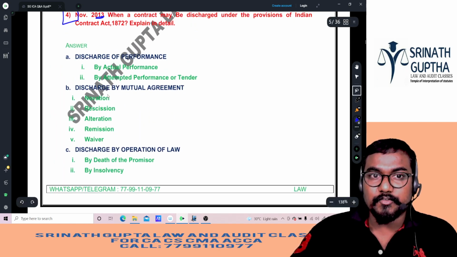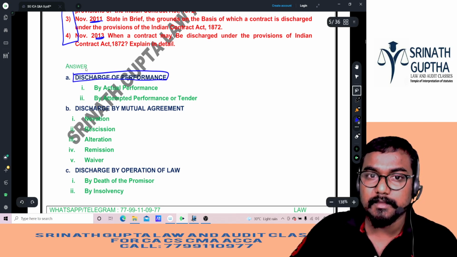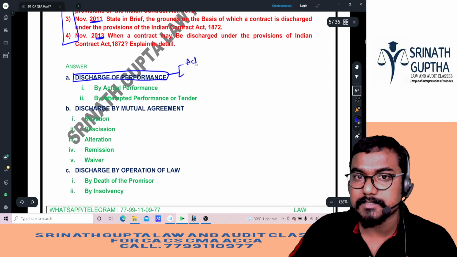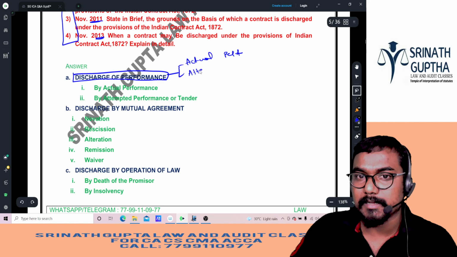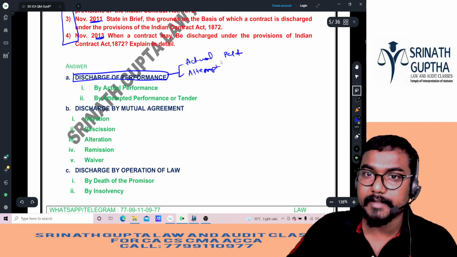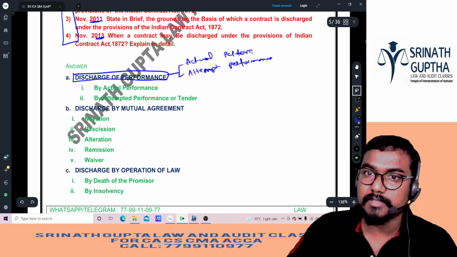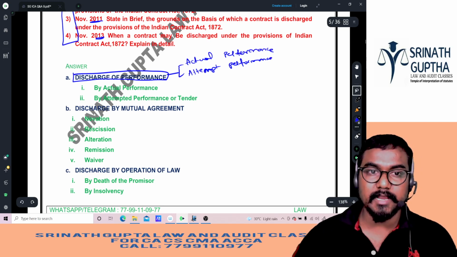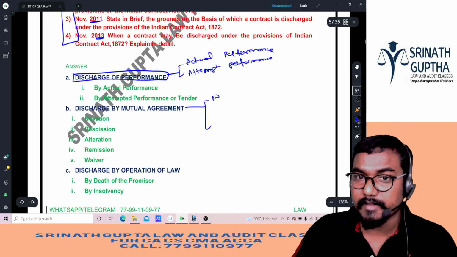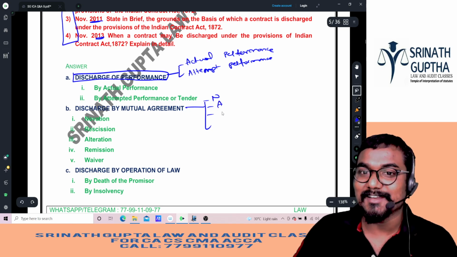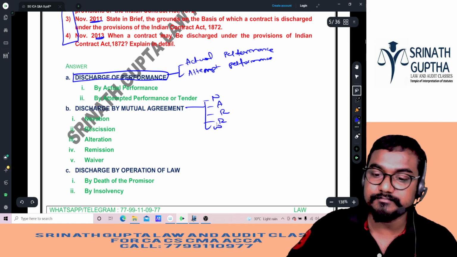One by one. First, by performance. Again, it is of two types, beta. First one is actual performance. Second one is attempted performance. In both ways, a contract may be discharged. Second one, discharge by mutual agreement. It is of 5 types, beta: novation, alteration, rescission, remission, waiver.